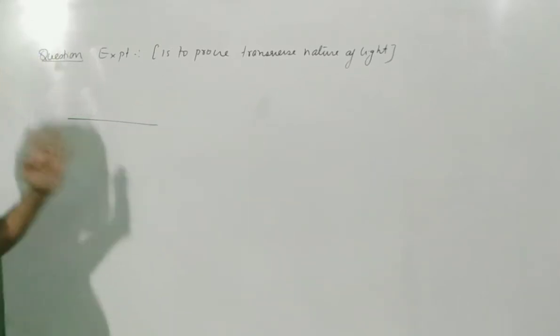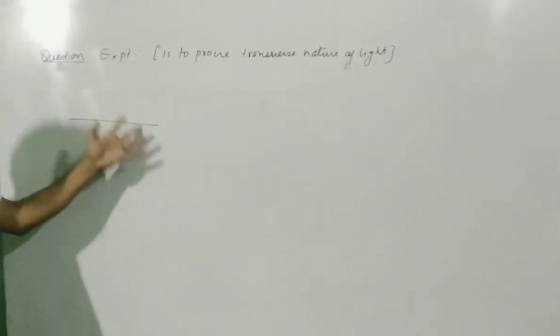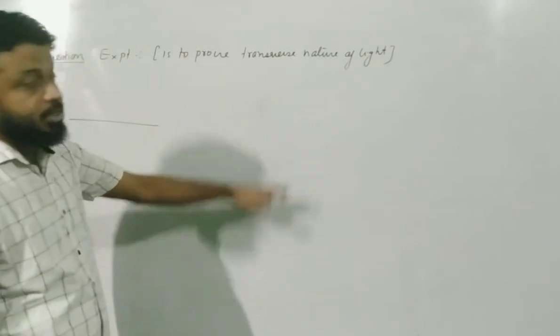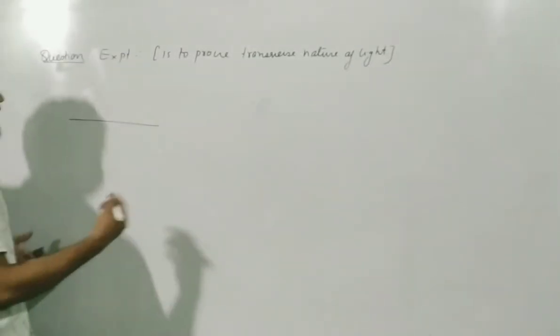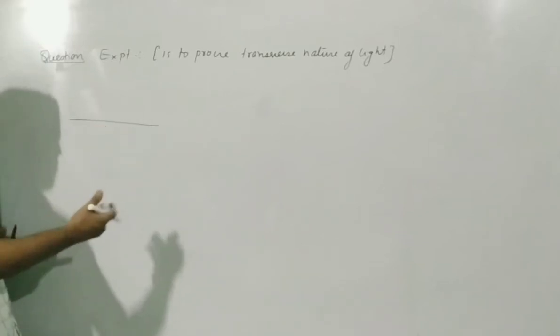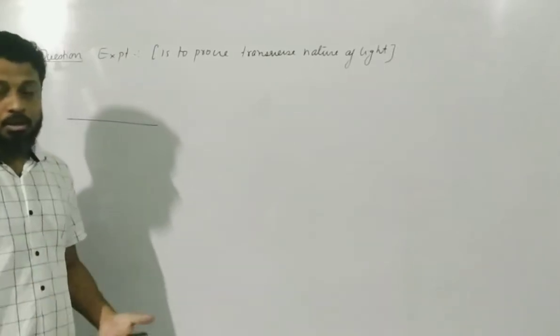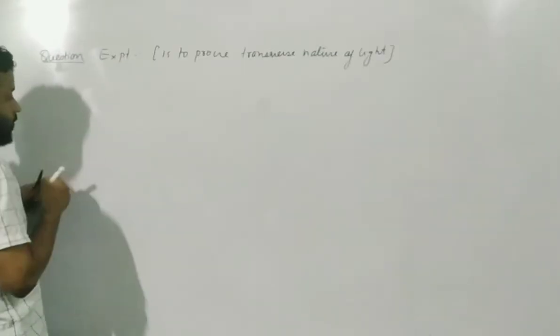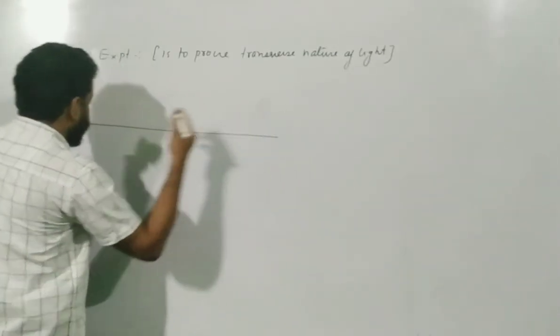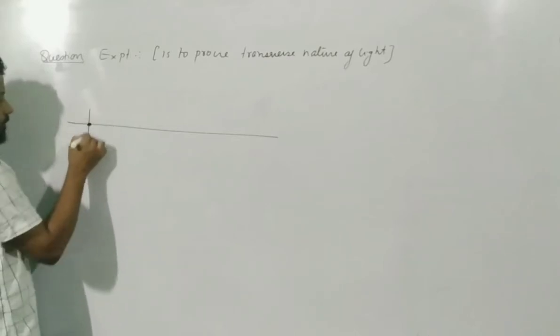So in this experiment, basically we try to prove that light has a transverse wave nature, that is, an electromagnetic wave, with electric field and magnetic field oscillating perpendicular to the direction of propagation of the wave. So in this experiment, what do we do? I will just give you a glimpse and then you can make your own stories.